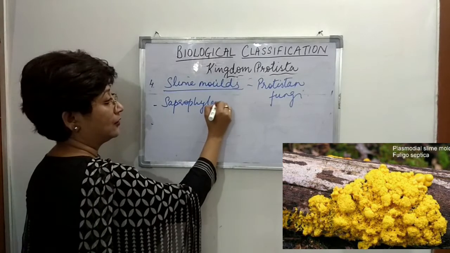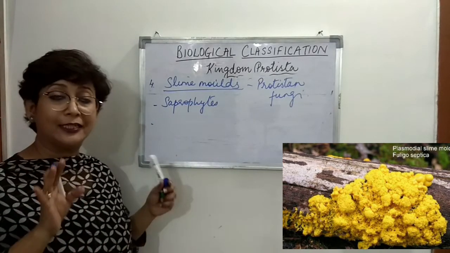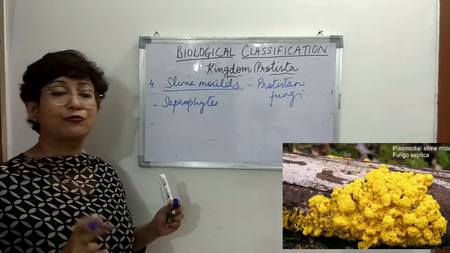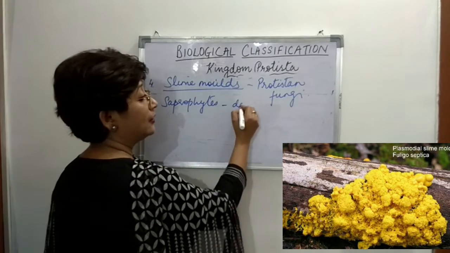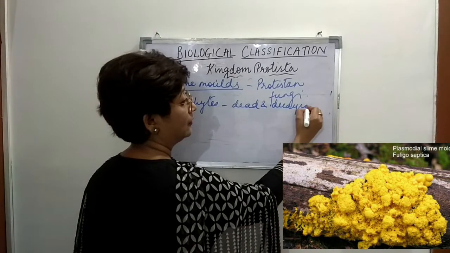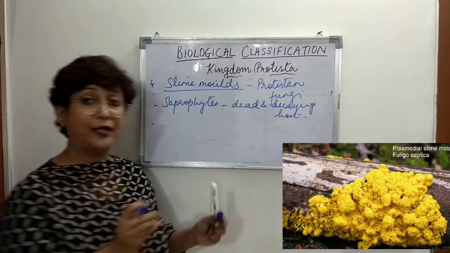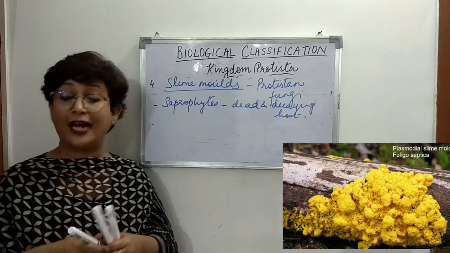Saprophytes means they cannot manufacture their own food and they depend for their nutrition on dead and decaying matter.